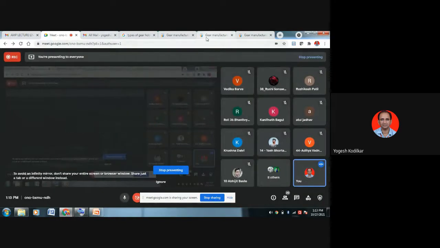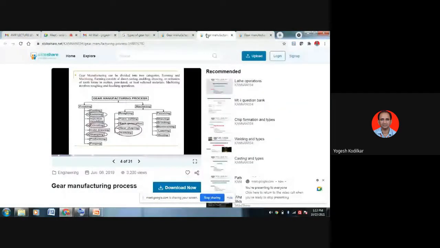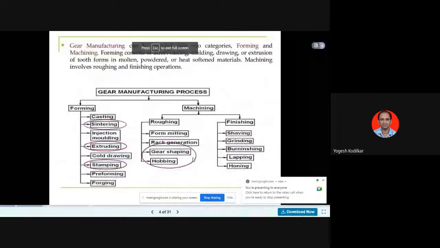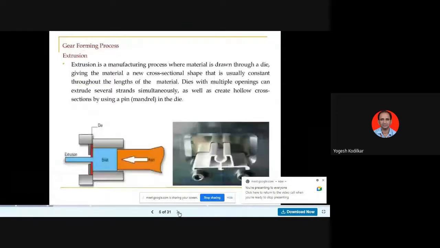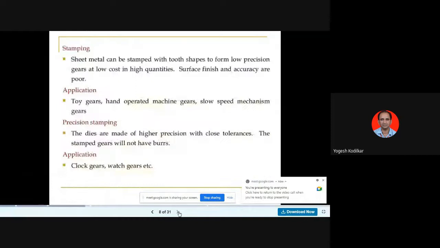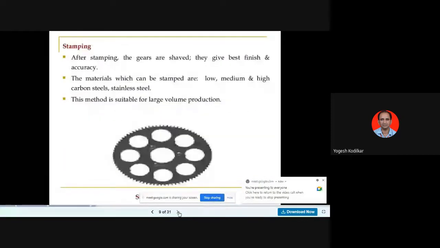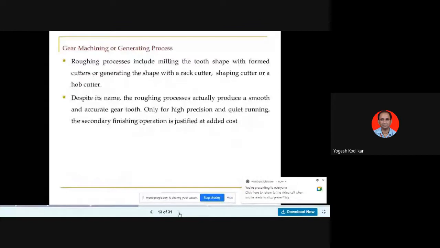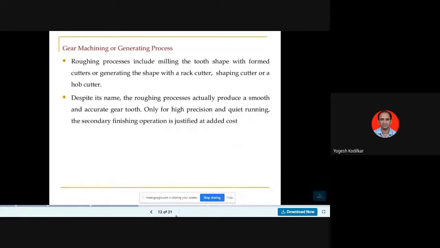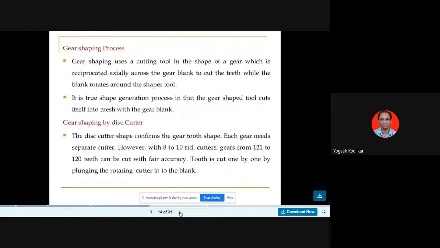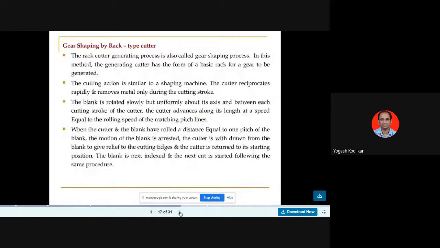Axial gear hobbing, tangential gear hobbing, and radial gear hobbing. So these are the three types of gear hobbing. Which one are we studying today? Tangential gear hobbing, radial gear hobbing, and axial. These are the three types of gear hobbing: axial, tangential, and radial. We just revised that part.